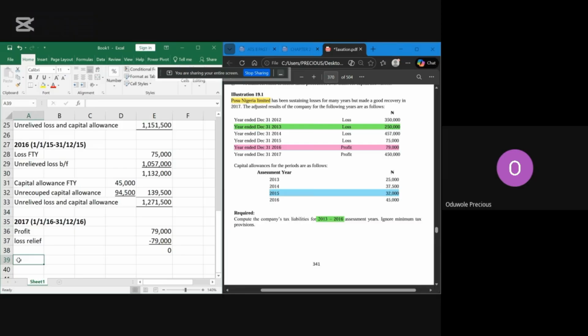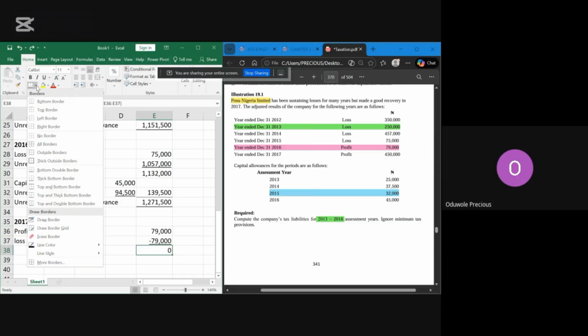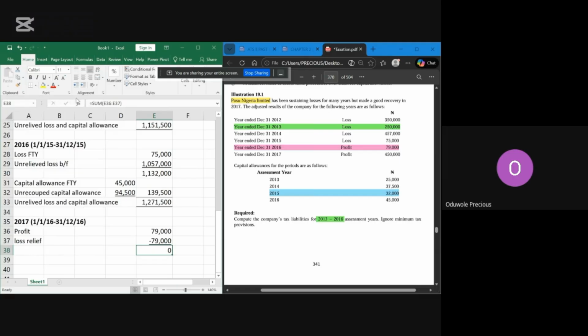Okay, so let me close this off. Let me use this feature here. Which means that now you have closed the account off. So you now write unrelieved loss.